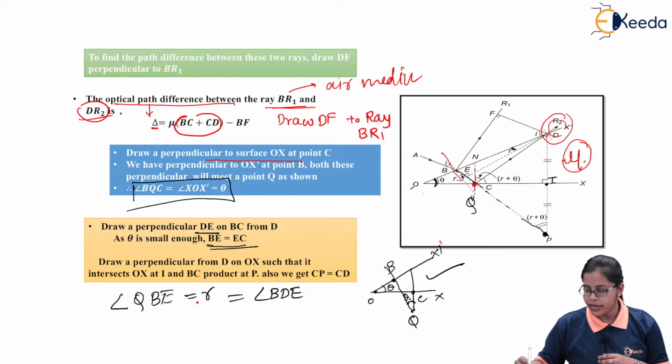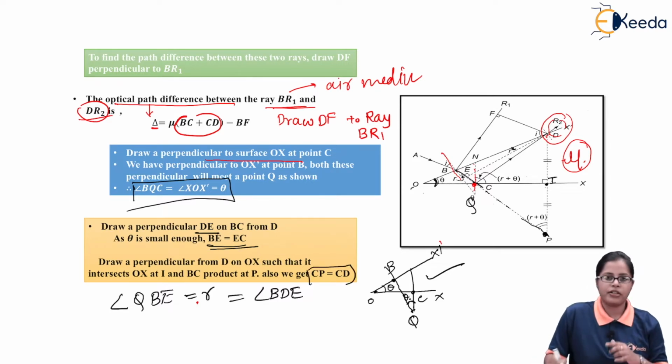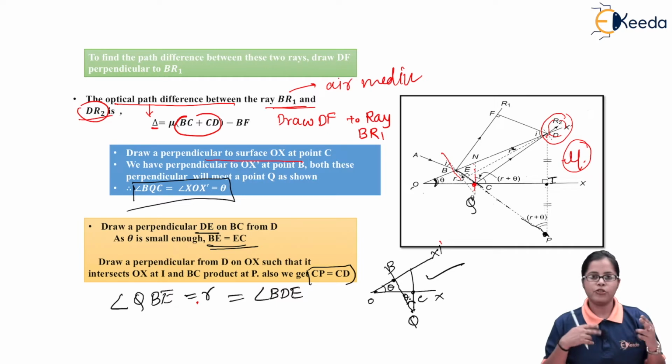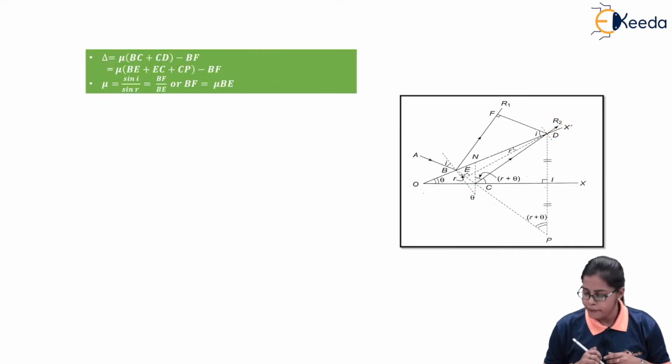And if we look at the diagram, we can say that CP is equal to CD. That means the distance of CP is equal to CD, because we have drawn a triangle in this case, giving me two equal sides. So this is what is related to the geometry of the diagram.